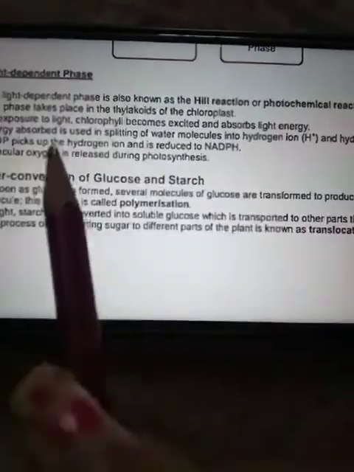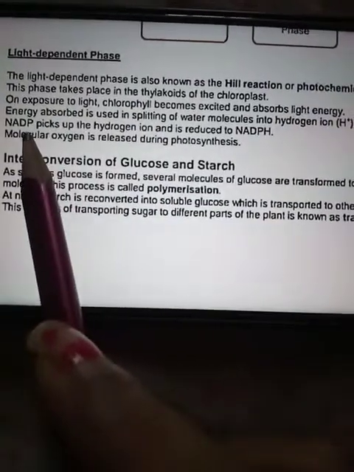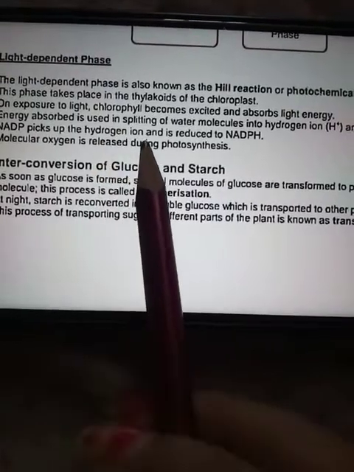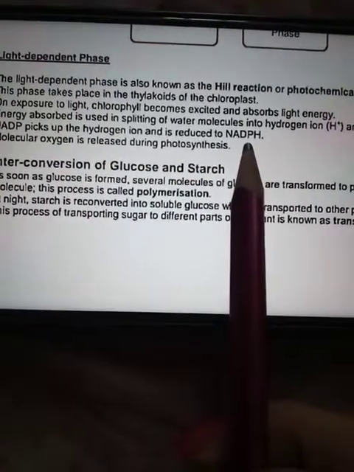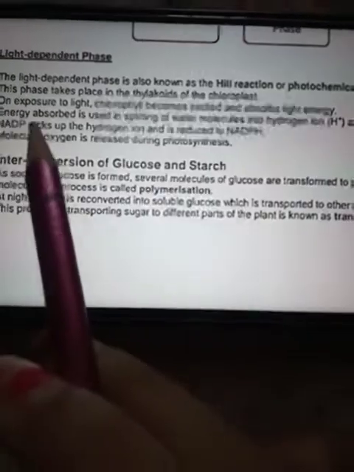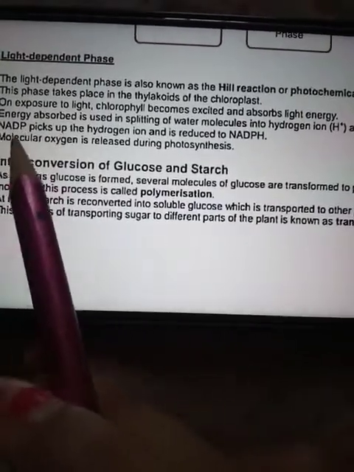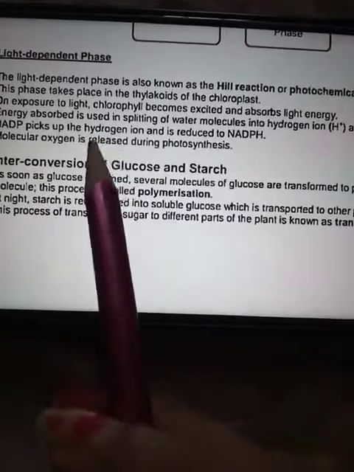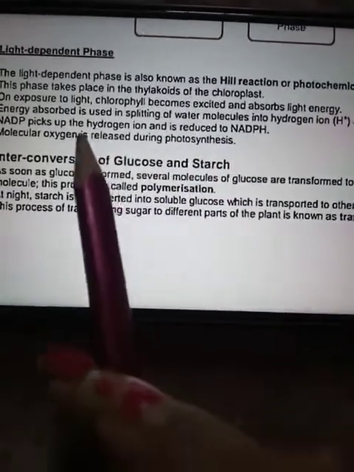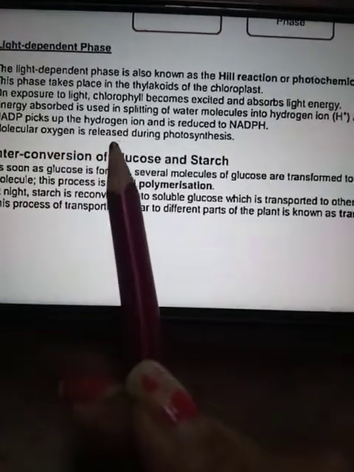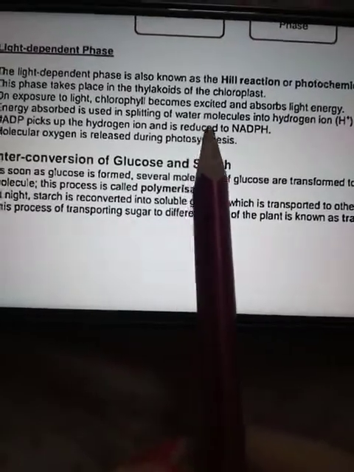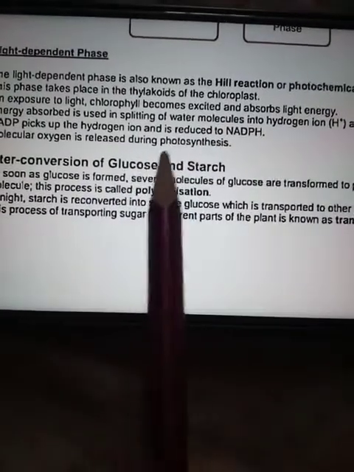You can see it in your book. And NADP picks up the hydrogen ion and is reduced to NADPH. You can see the full form in your book. It is given properly. This molecule is taken up by the hydrogen ion and it is reduced to NADPH. And the molecular oxygen is released during the photosynthesis. I'll show you with the help of the equation.